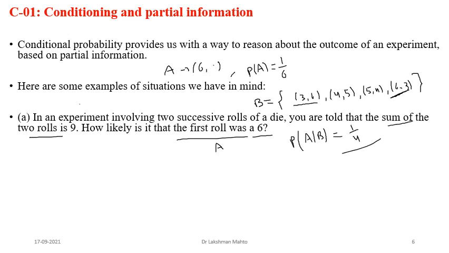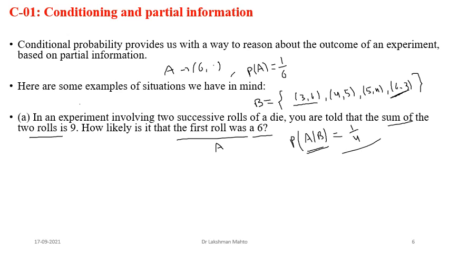So in this experiment you have already seen that this one was the partial information, and this one is the prior probability without any partial information. Once you come to have some partial information, based on that the probability of this event has been changed. Now it is a different probability, and we are calling it conditional probability. That means we are getting this probability with respect to some condition or some partial information. This is a new kind of probability, and it also satisfies all the axioms of probability.